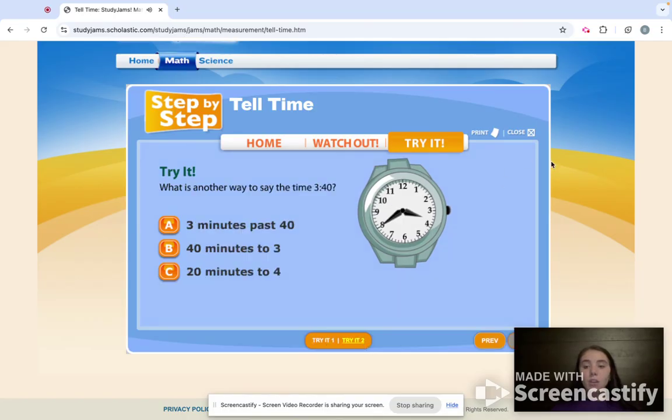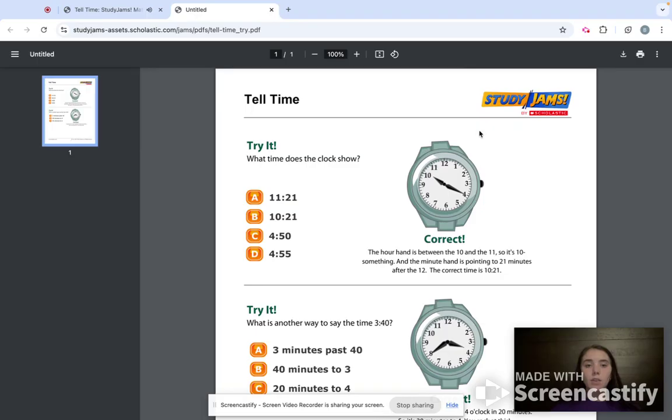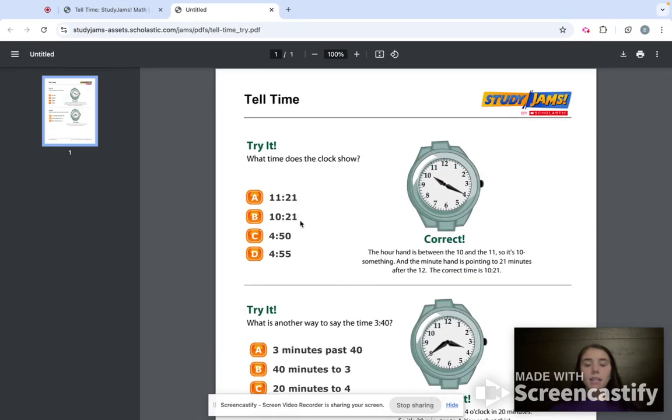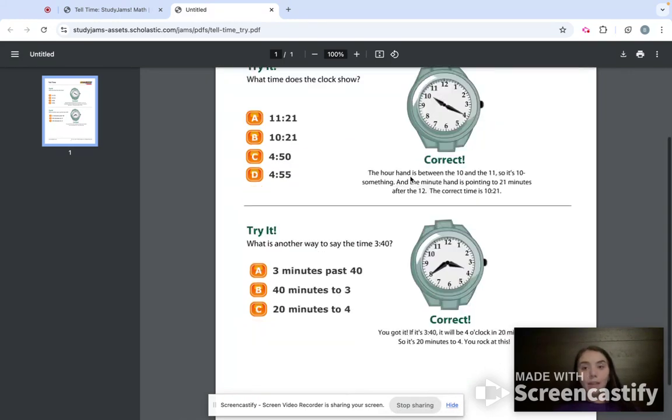That's great. Also up here at the top, there's a little print button. So when you click that print button, it's going to take that step by step. And here is the specific try it portion. This could be something that you would pull and put on a test of yours if you knew it was a problem that was really similar and that students could relate to.